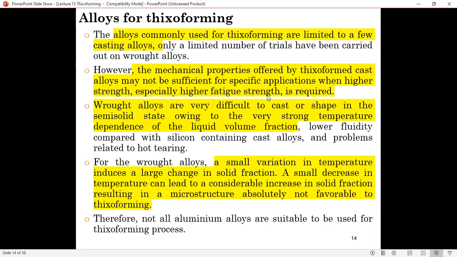You can make a billet and machine it, but it doesn't have the strength and also the fatigue strength that's required in many applications.